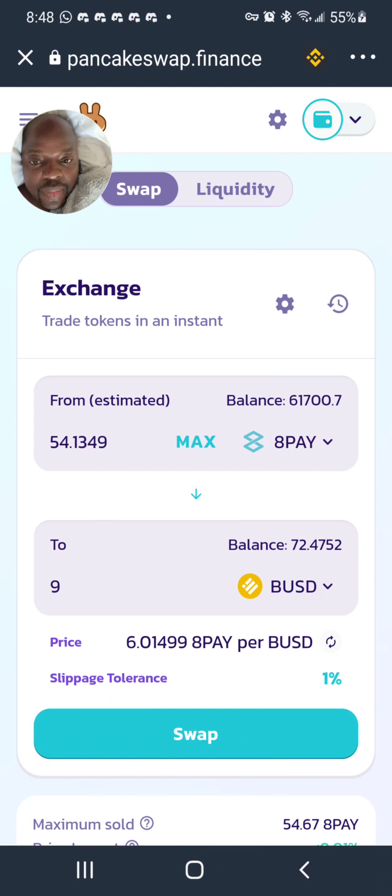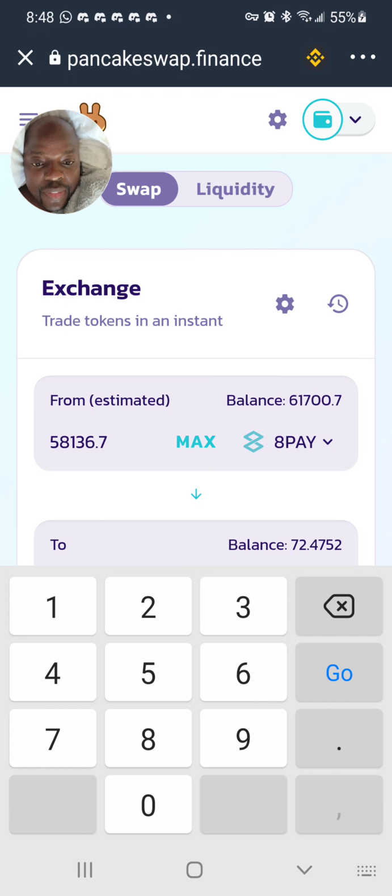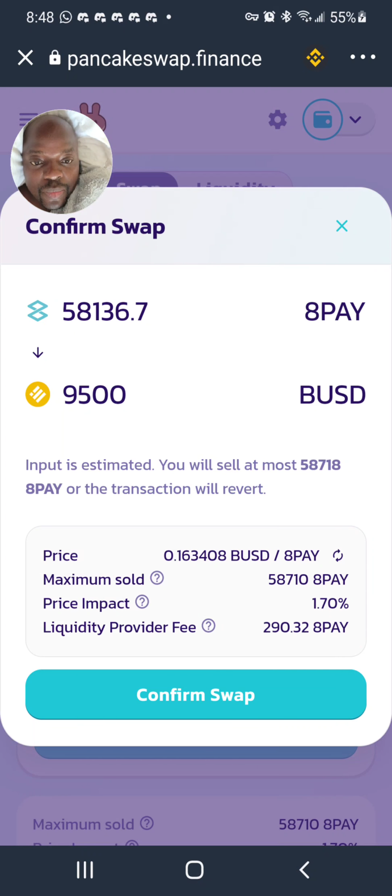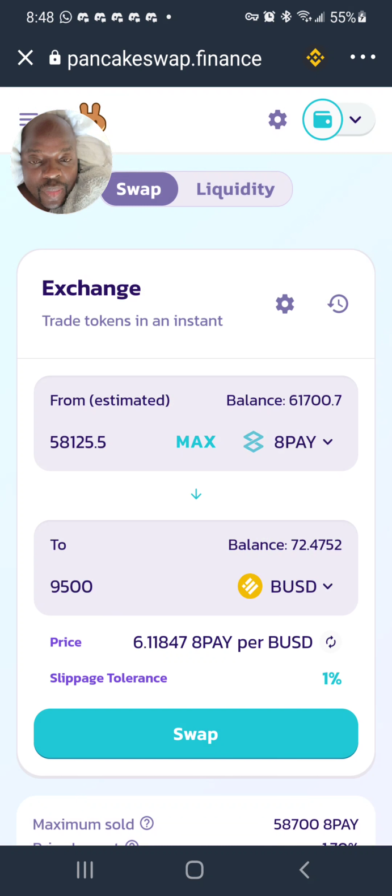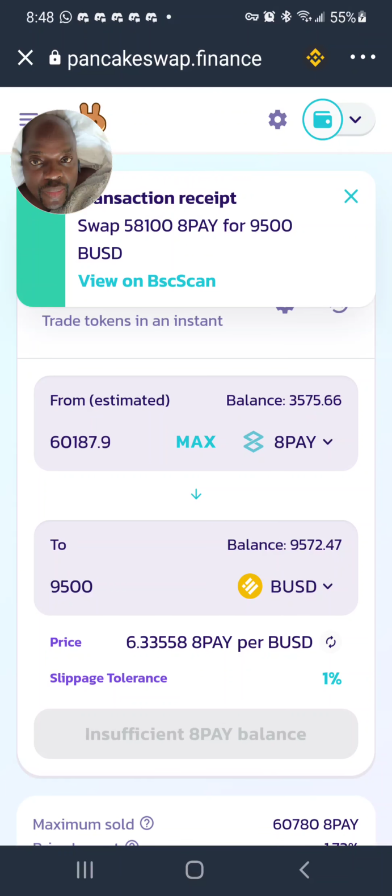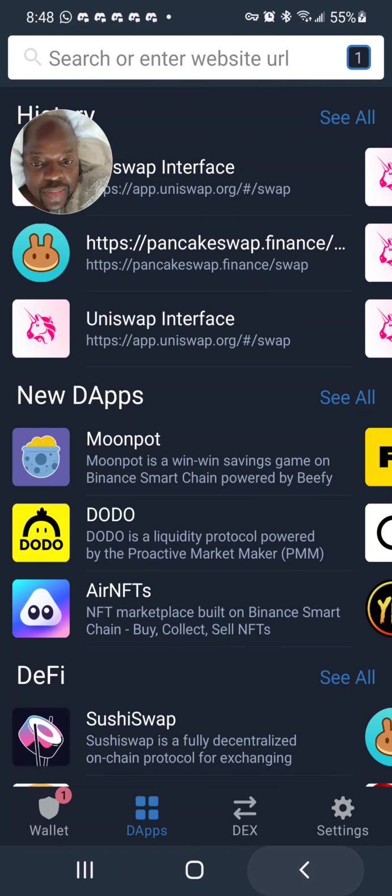I'm taking 9,500, and then I do swap, and then I confirm. So I just now moved $9,500 worth of APay to BUSD, which is a stable coin. It should process, it's just not processed.